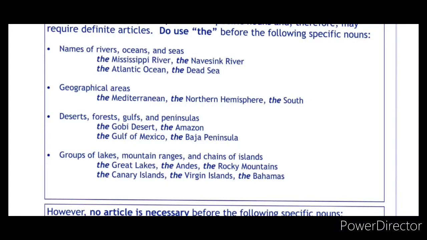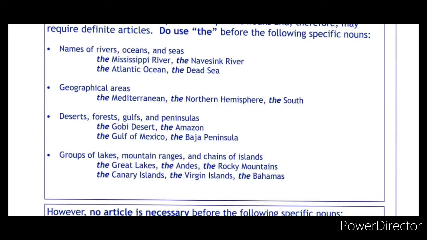Next, names of groups of lakes, mountain ranges and chains of islands. For example, see here: the Great Lakes, the Andes, the Rocky Mountains, the Canary Islands, the Virgin Islands, the Bahamas.